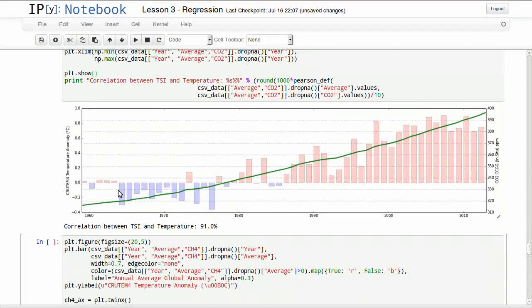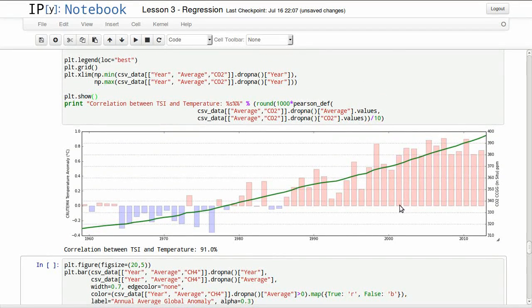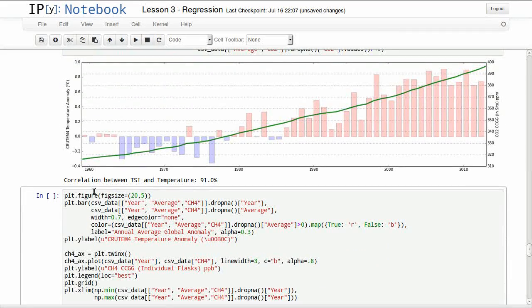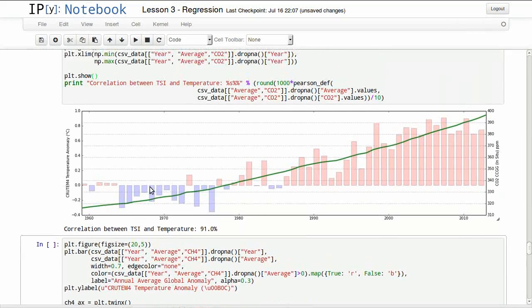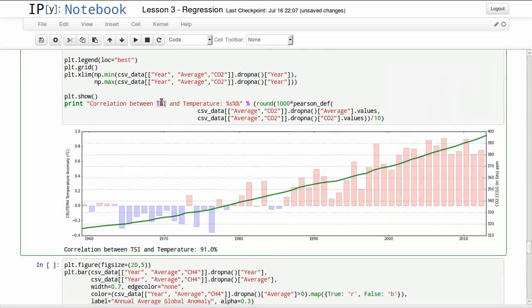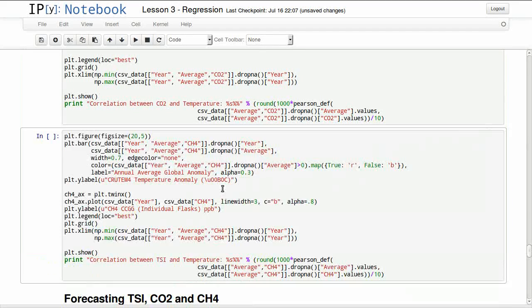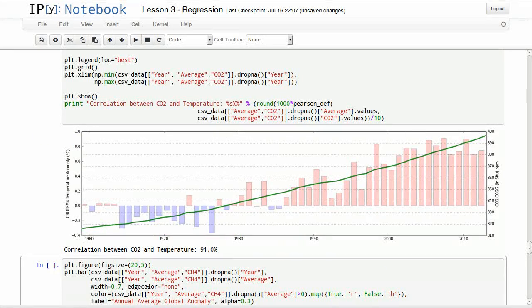First, we have CO2 levels. This is in parts per million. So we can see almost an exponential line in here, if it's fairly exponential. The correlation between CO2 and temperature anomaly is fairly high. It's 91% actually.